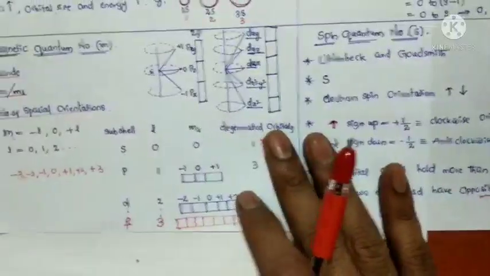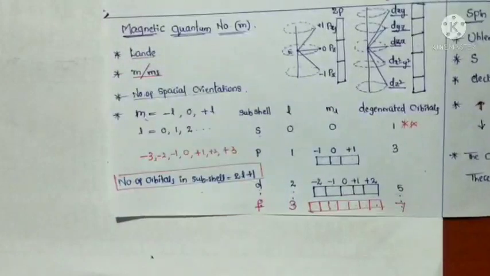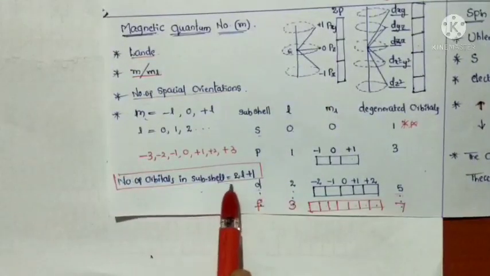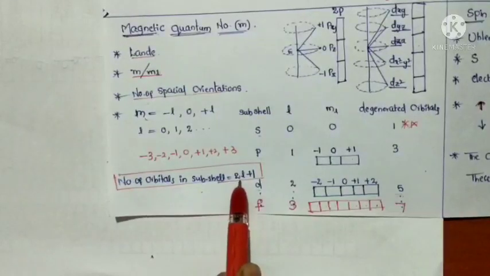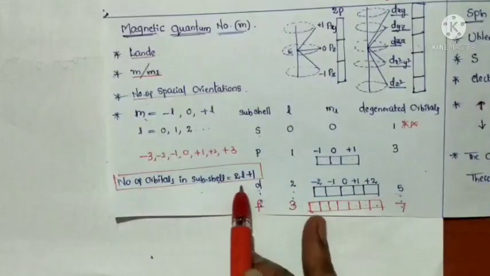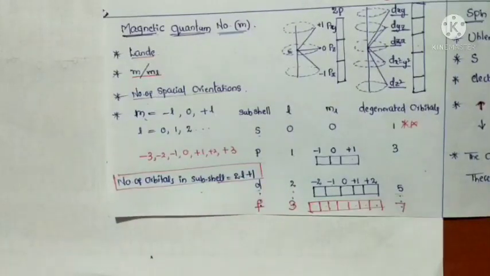Here one point was forgotten in the magnetic quantum number. The number of orbitals in a subshell is represented by 2l plus 1. If we substitute the l values, we can obtain the number of orbitals in a subshell.